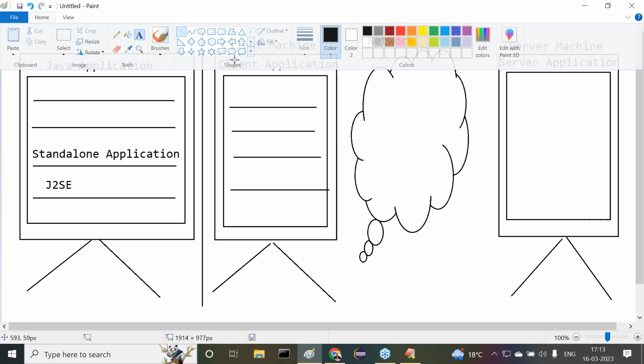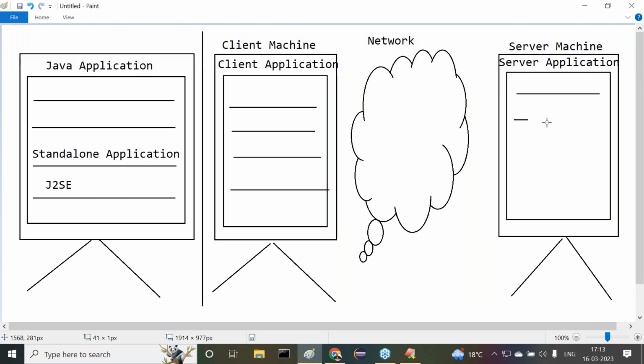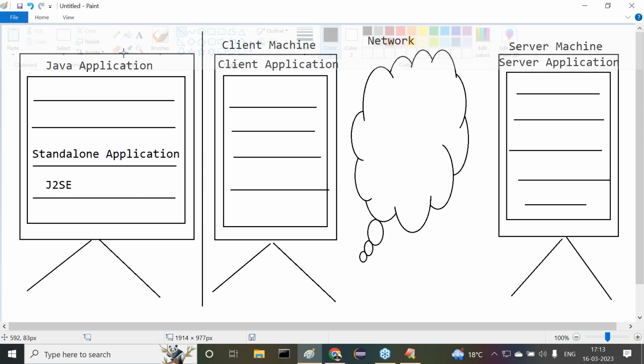There also we are having some instructions, some lines of code is existed, some Java code here we are able to write. Fine. How it is going to be executed? When we execute both the programs at a time, first of all, we have to run server side program. Then after that, we have to run what there, client side program.